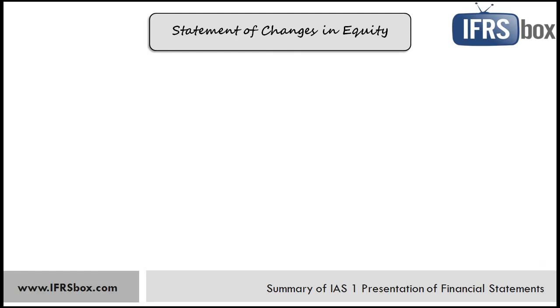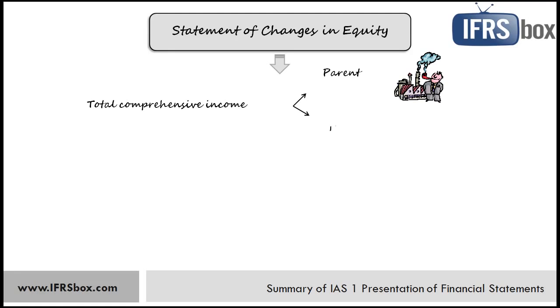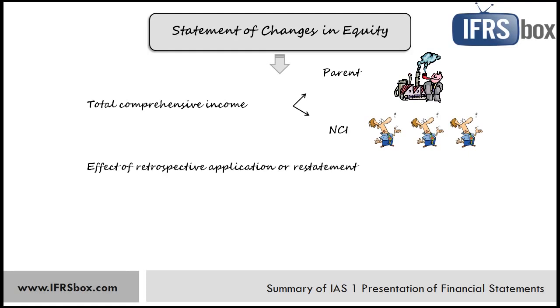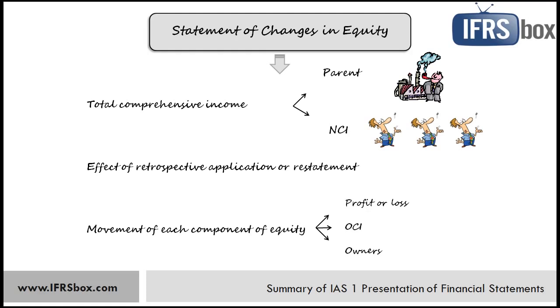In the statement of changes in equity, the entity shall present at least total comprehensive income from the previous statement, separately the amount attributable to owners of the parent and to non-controlling interests. Then for each component of equity separately, effects of retrospective application or restatement recognized according to IAS 8. And for each component of equity separately, a reconciliation between the carrying amount at the beginning and at the end of the reporting period. Here, an entity must disclose separately changes resulting from profit or loss, other comprehensive income, and transactions with owners such as contributions from owners, distribution of dividends, and similar.